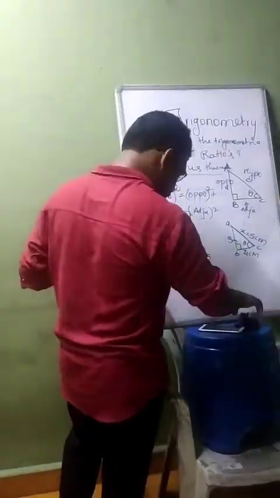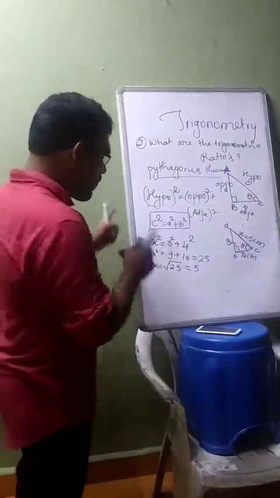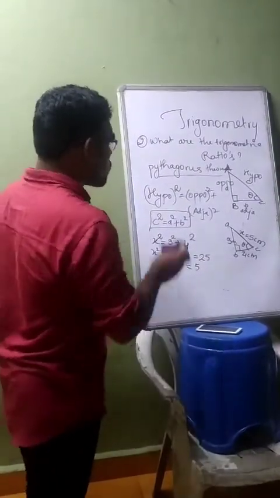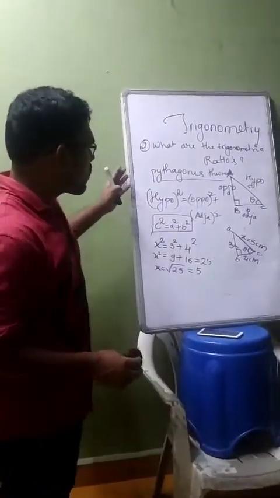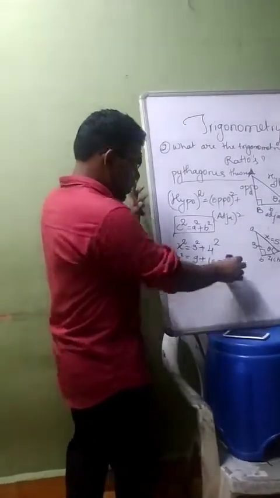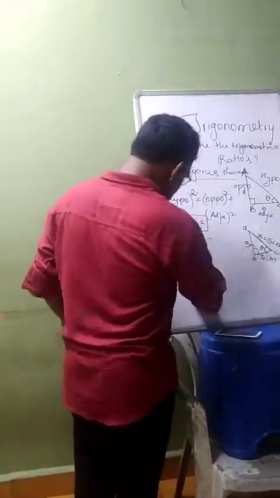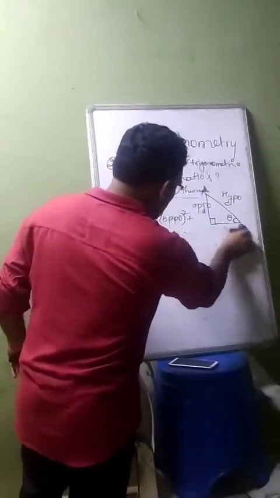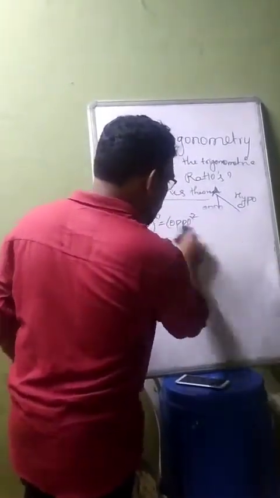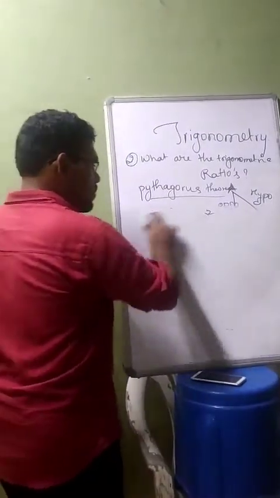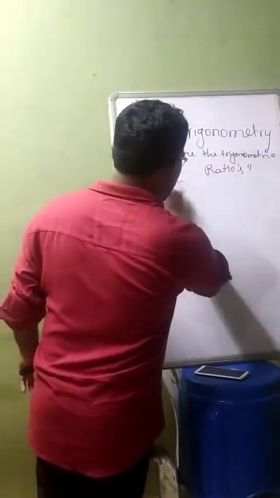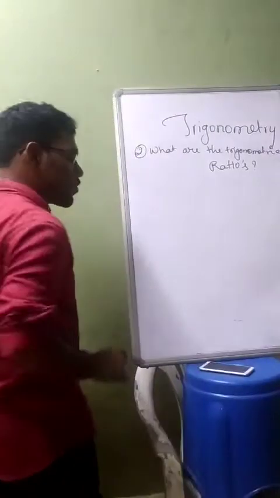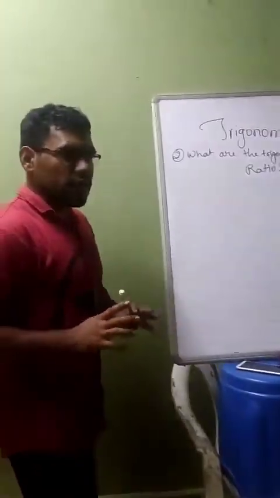It will be much more helpful later on when I teach you trigonometric ratios. So let's not waste much time right now. Trigonometric ratios are a very important topic. You should understand. I hope you got something about the Pythagoras theorem with an example. So let's start. What are trigonometric ratios? There are 6 trigonometric ratios.